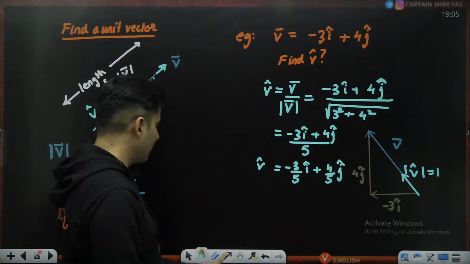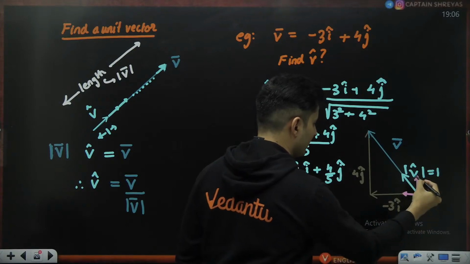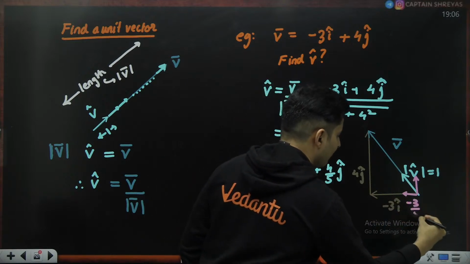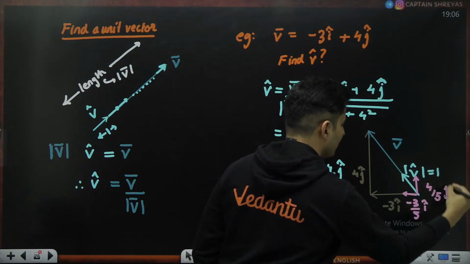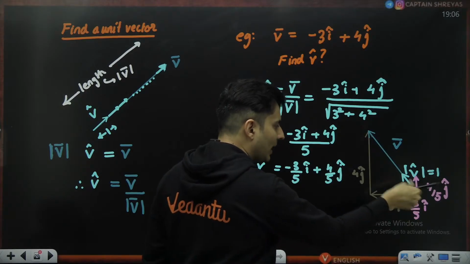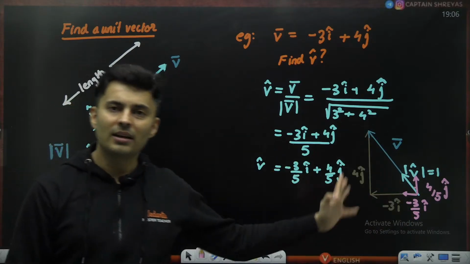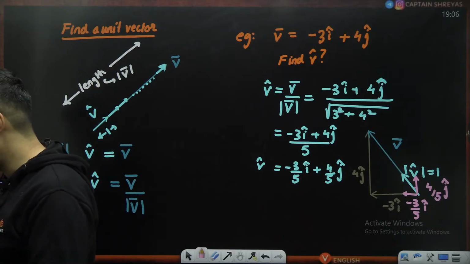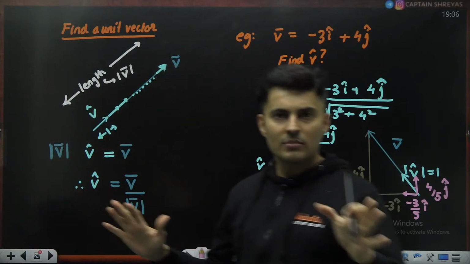What we have done over here is find the components of it. This one is minus 3 by 5 i cap and this one is 4 by 5 j cap. Together they give me a unit vector whose length is 1 in the direction of V. That is what technically you have done. Is this absolutely clear, everyone? Cool. Great.